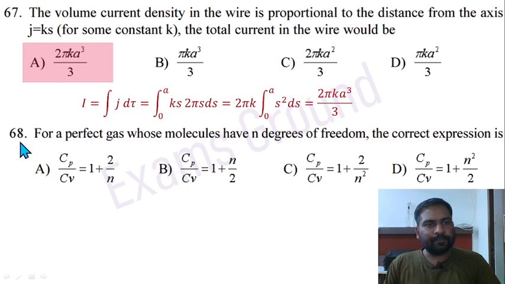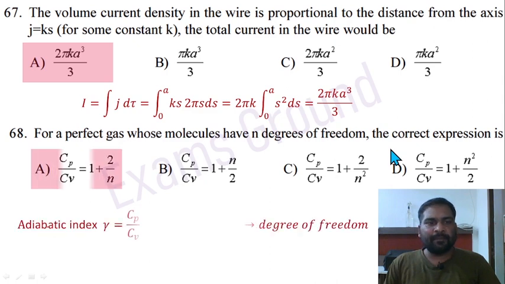Question 68. For a perfect gas whose molecules have n degrees of freedom, the correct expression is. So Cp by Cv, also known as gamma or the adiabatic index, equals 1 plus 2 by F, where F is the degree of freedom. This is the direct formula. Then just put 1 plus 2 by n. Option A is correct here.